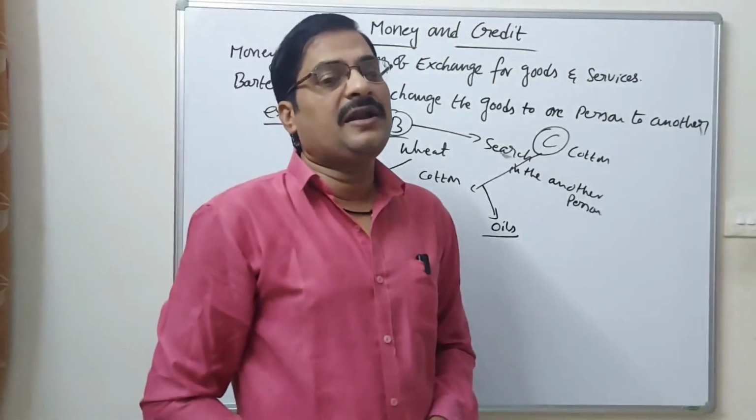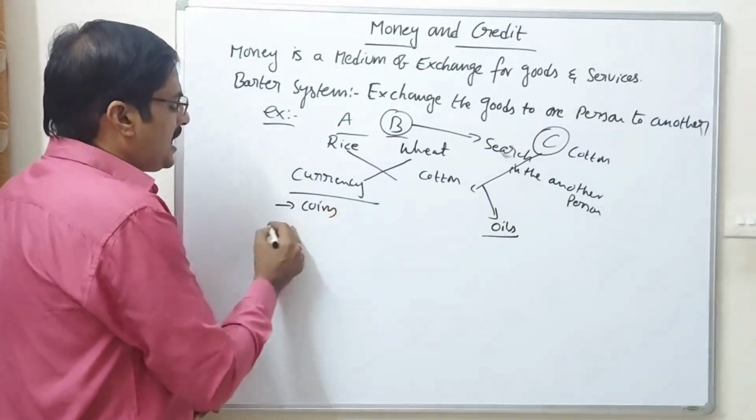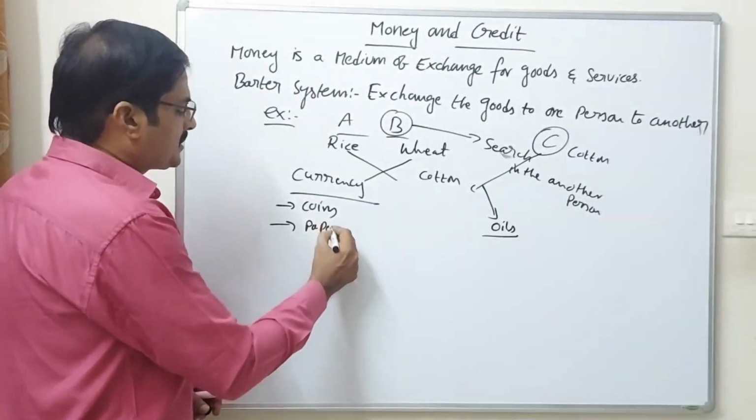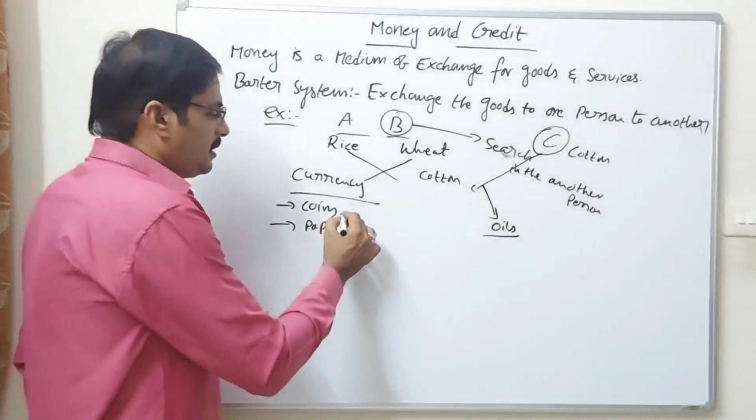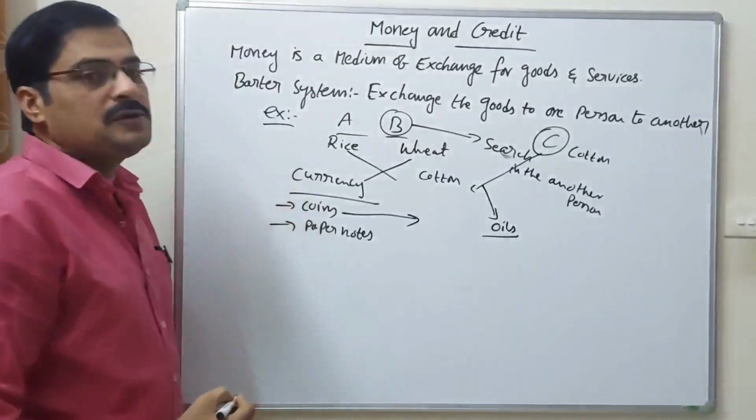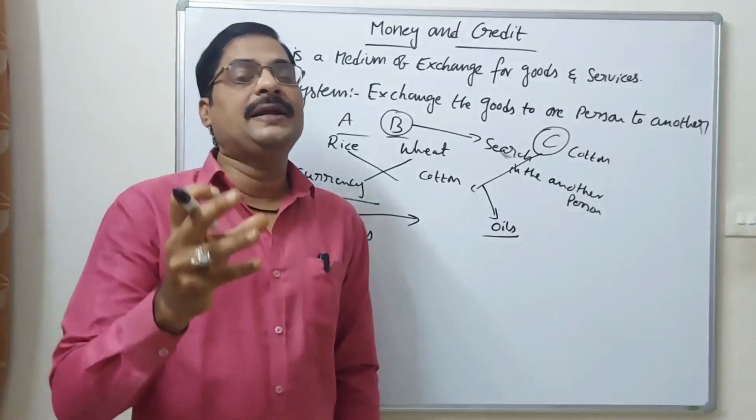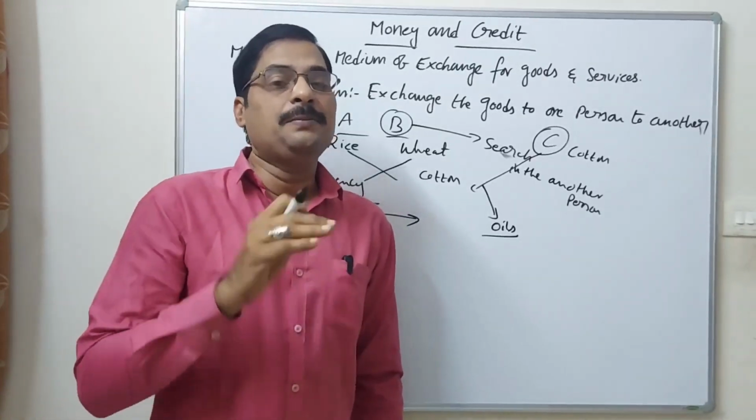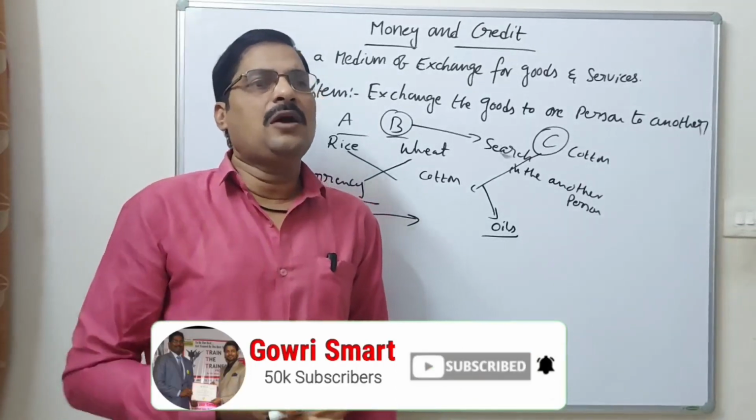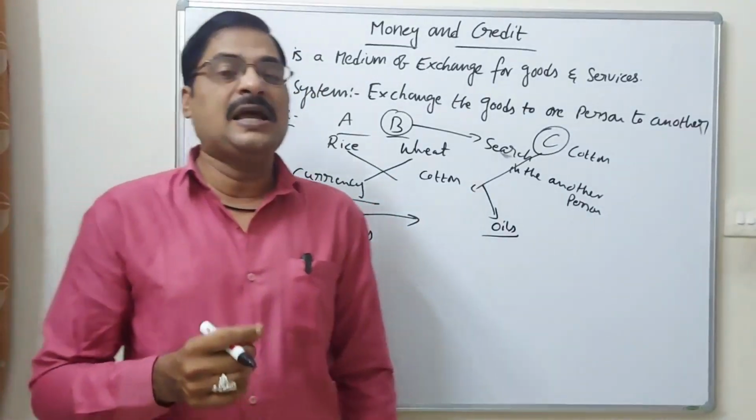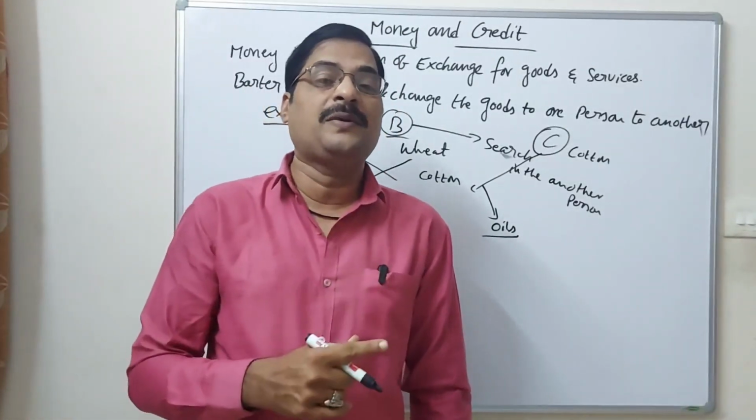Currencies are divided into two types. One is coins, another one is paper notes. These are the currencies. Coins: in olden days, people used coins with the help of the king and kingdom. There was an impression on the coins, and they had 5 paisa, 2 paisa, 1 paisa also.